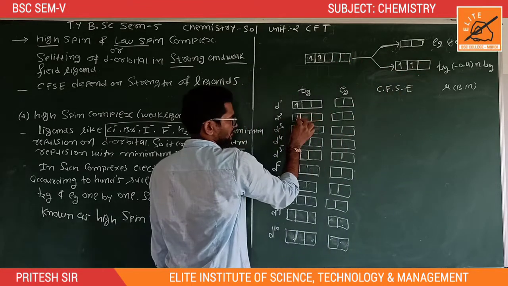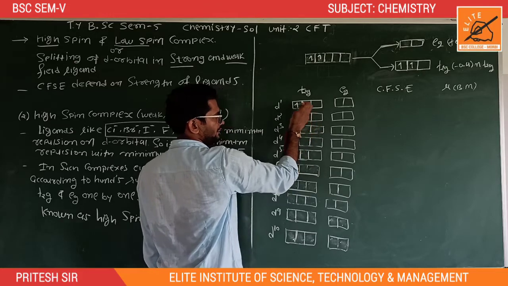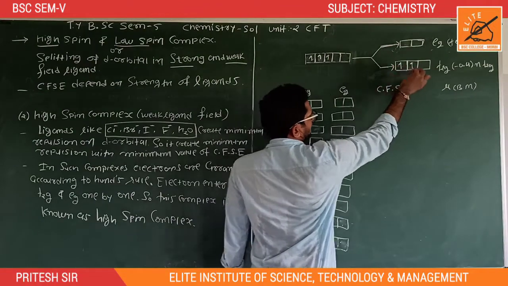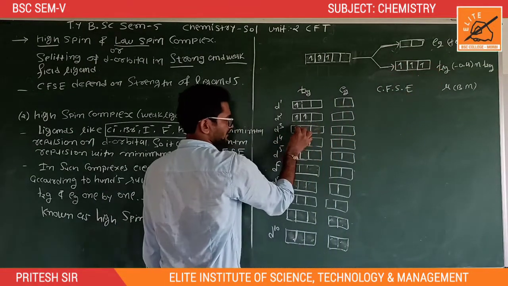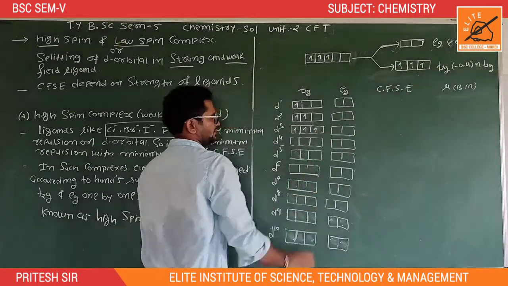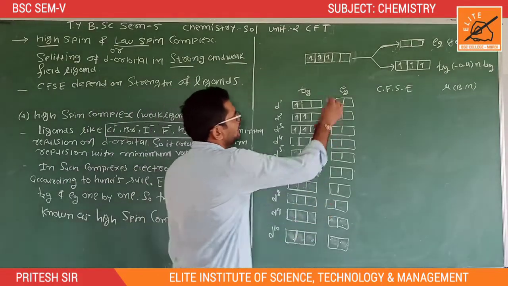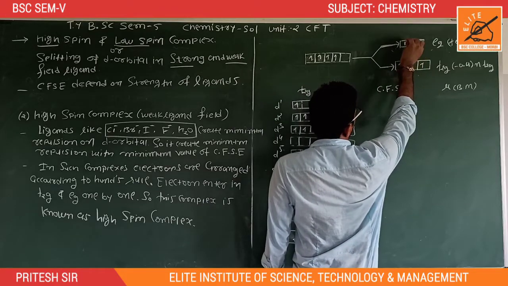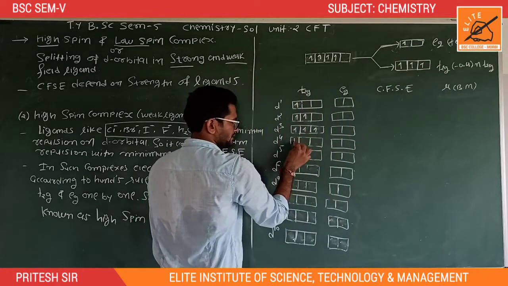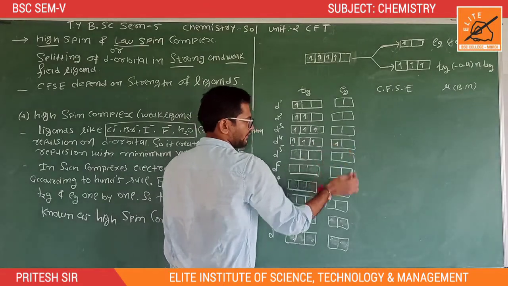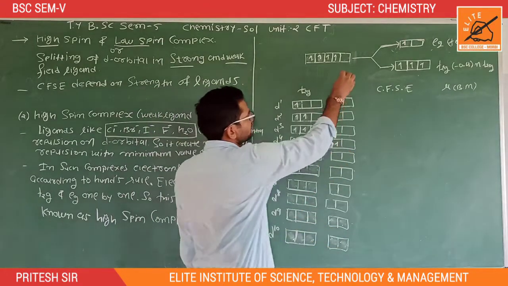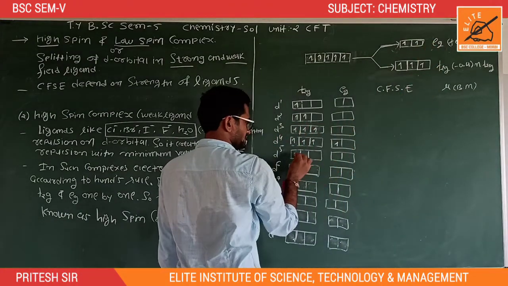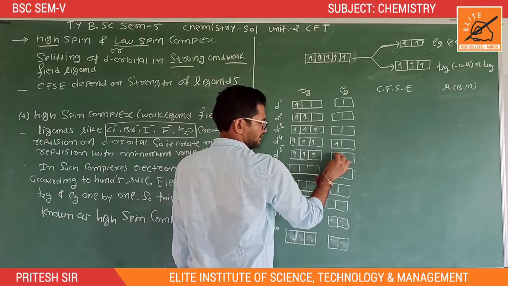It means d2 indicates t2g2 eg0. d3 means t2g3 eg0. Now d4, the fourth electron enters Eg, so t2g3 eg1. And d5 is t2g3 eg2.